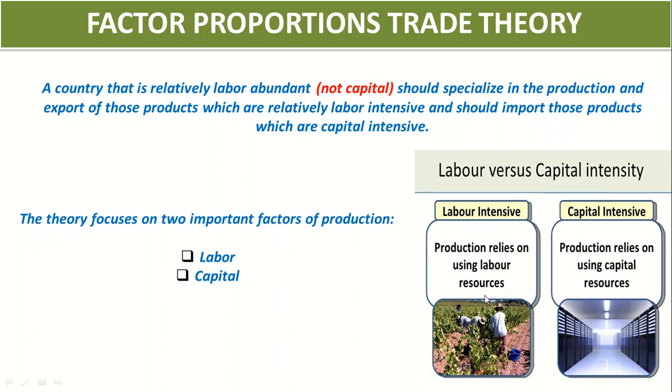For example, if a labor intensive country is out there, it should do work in which more labor is used, for example farming, and if there is a country with more capital available, then it should go for the products which are capital intensive, meaning the IT sector, or maybe going into space as well.